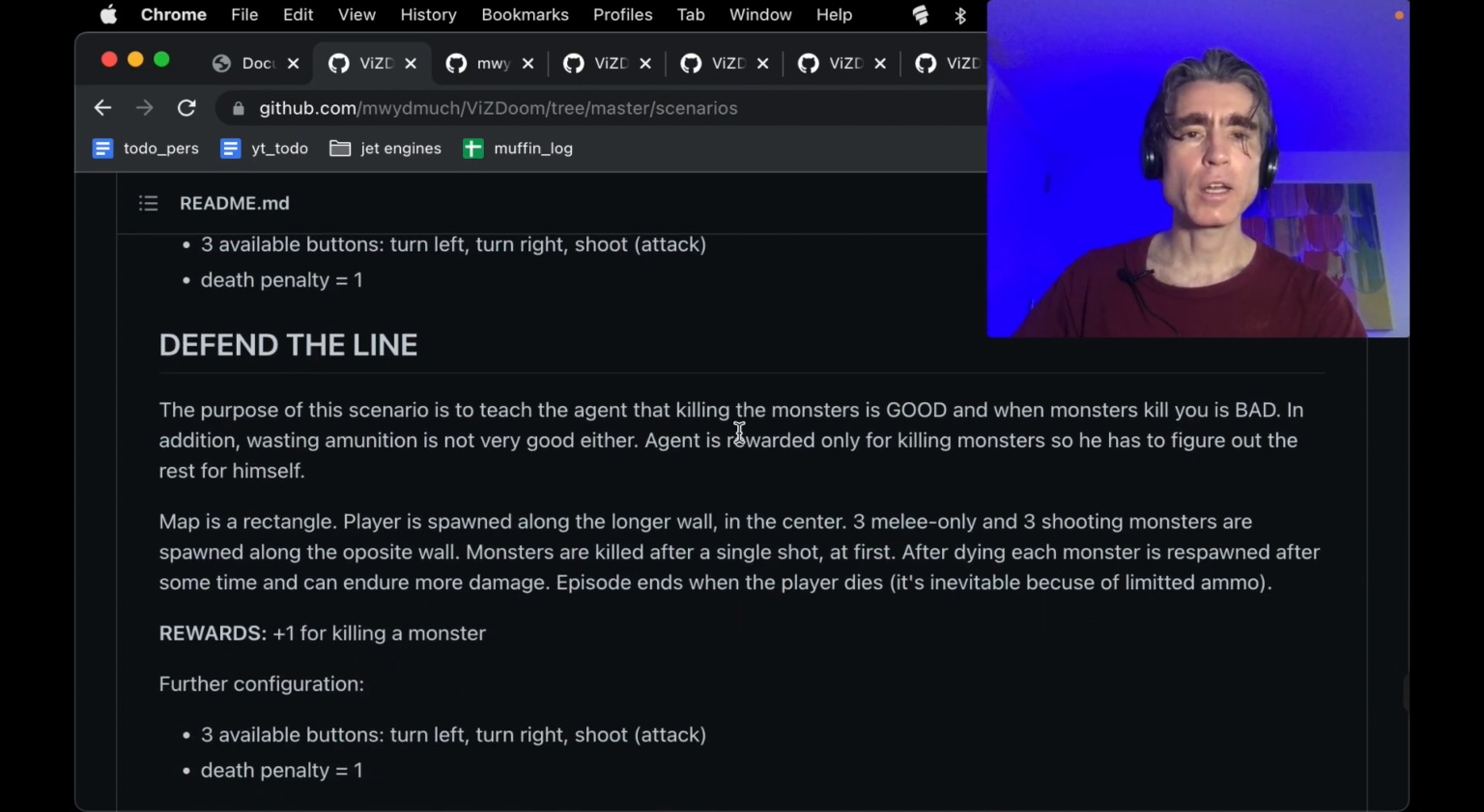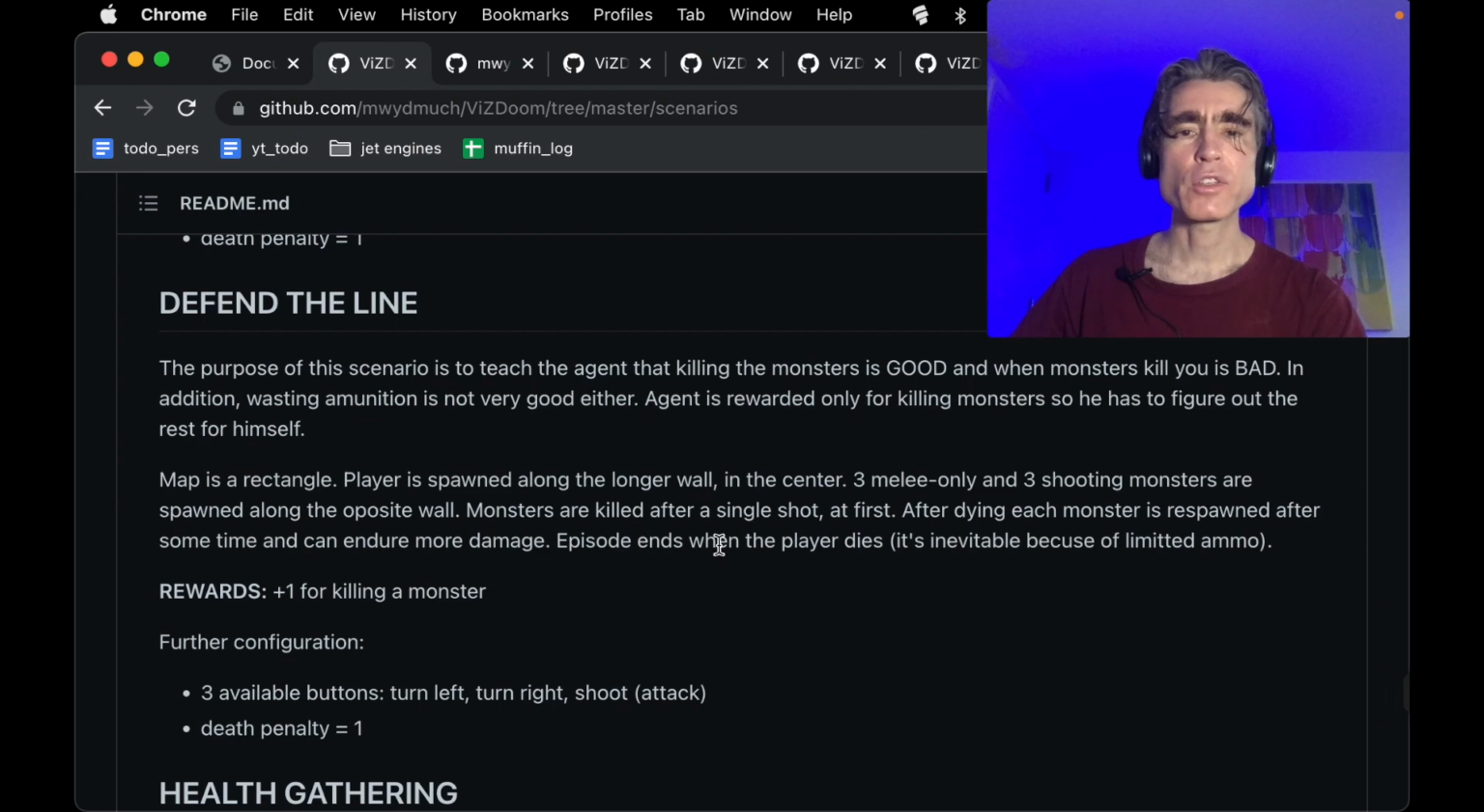Defend the line. So map is a rectangle. Player is spawned along the longer wall in the center. Three melee monsters, so I guess they have to touch you. And three shooting monsters, they shoot you, are spawned along the opposite wall. Monsters are killed after a single shot at first. After dying, each monster is respawned after some time and can endure more damage. Episode ends when the player dies.